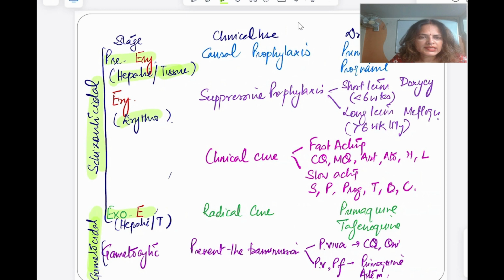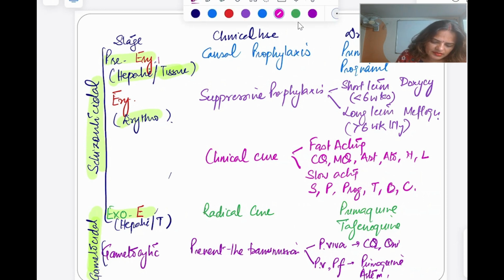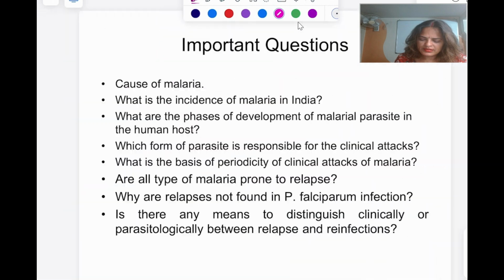This is a secondary. So this will come in your exam. This is a primary tissue schizonticide and this is a secondary tissue schizonticide. Tissue and hepatic, it is one and the same thing. This is another way of classifying this.